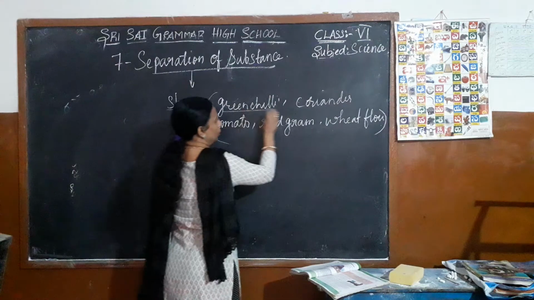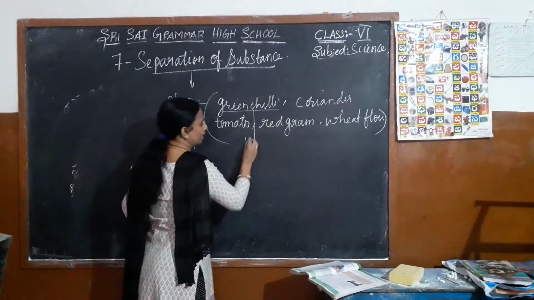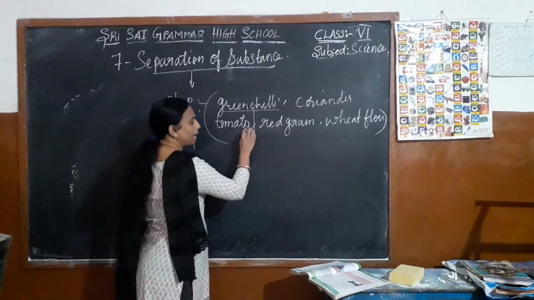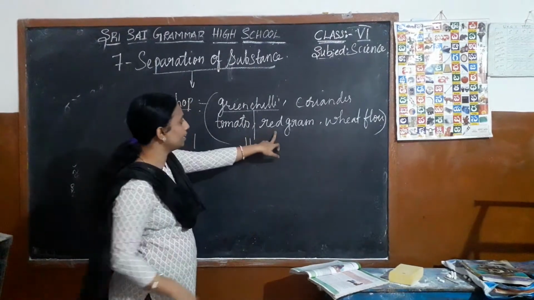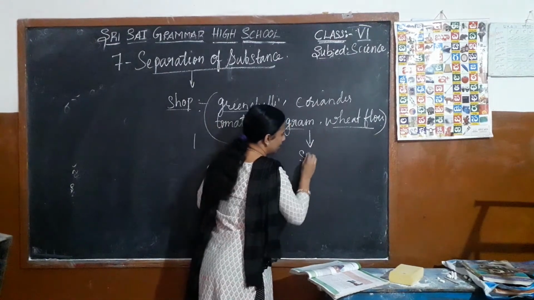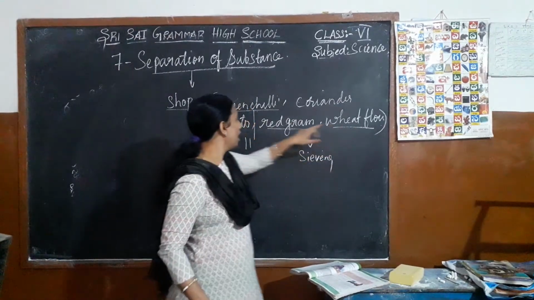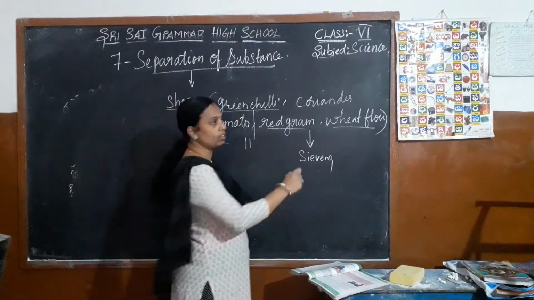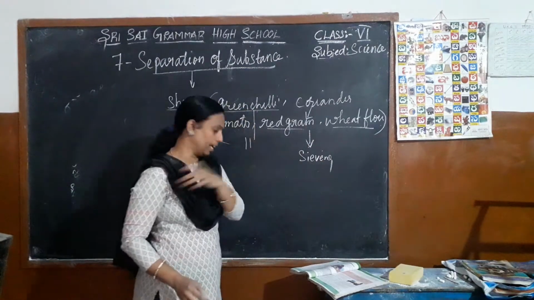By using the hand, you can do hand picking, you can separate the red chilies. And tomato also you can pick by using your hand. And the wheat flour you can separate by sieving. If you do sieving, you can separate the wheat flour, and you have the red gram and the coriander. You have to take the large size sieve.